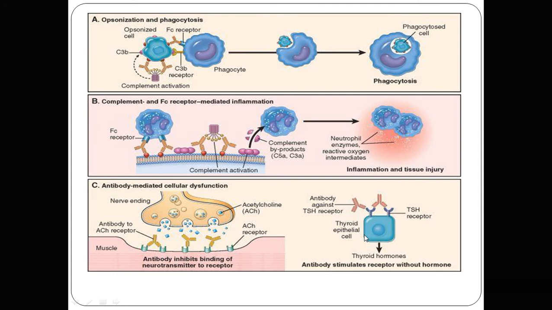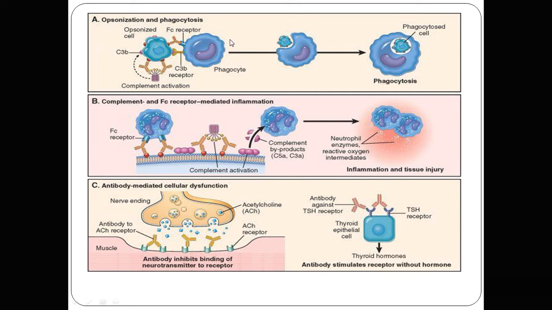This is again an example, Graves disease. Here there is an antibody against the TSH receptor. So this is the TSH receptor. The antibody binds against the TSH receptor, which causes stimulation of the thyroid epithelial cells and release of thyroid hormone. So the antibody stimulates the receptor without hormone, bypassing the hormone. The antibody directly stimulates the thyroid epithelial cells and the release of T3 and T4. So it leads to hyperthyroidism.